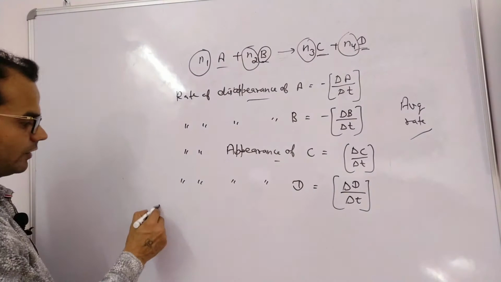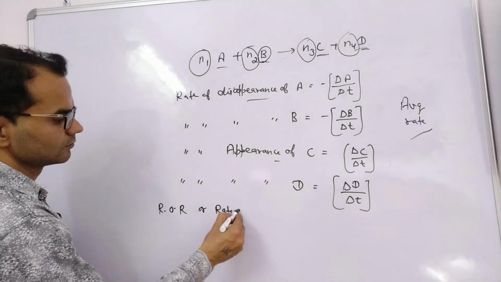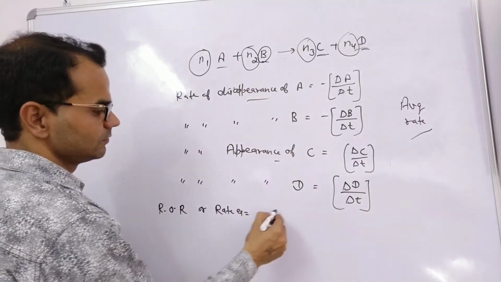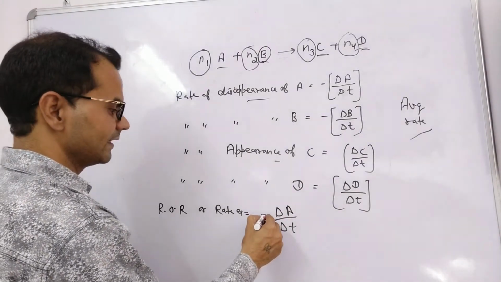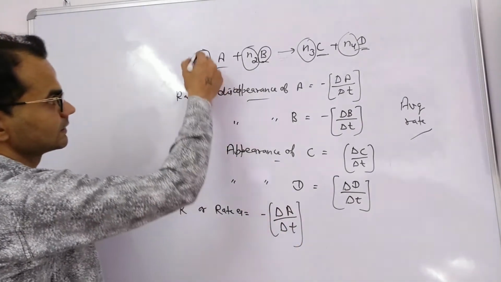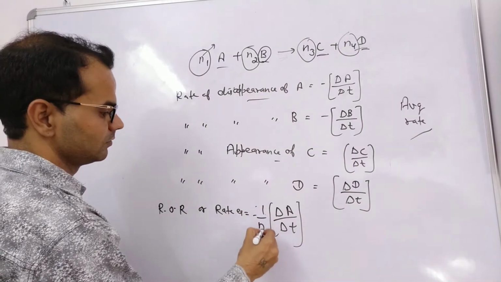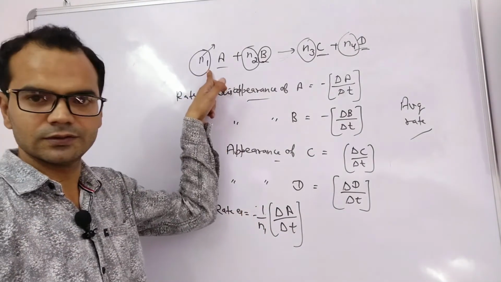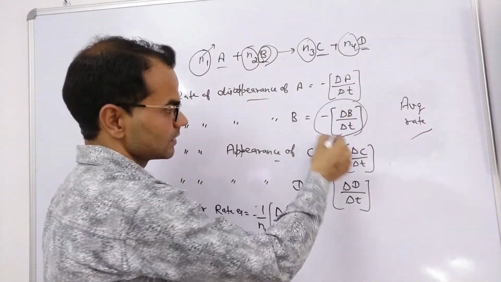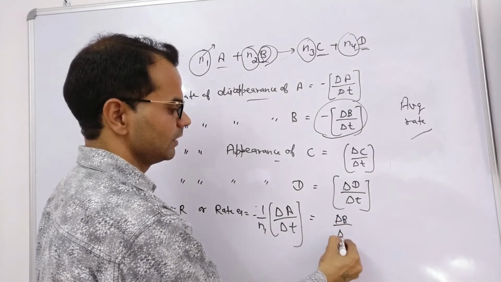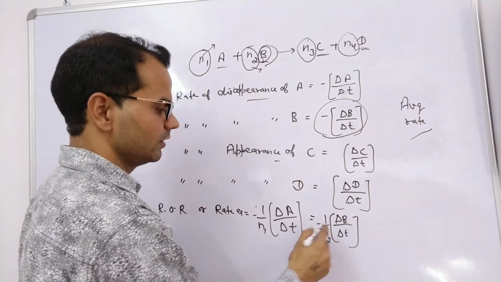So the overall rate of reaction, or rate equation, can be written as delta A by delta t with negative sign divided by its numerical coefficient, minus 1 by n1, where n1 represents moles of A, equal to the change in concentration of B, delta B by delta t, divided by its numerical coefficient, 1 by n2, with the negative sign.